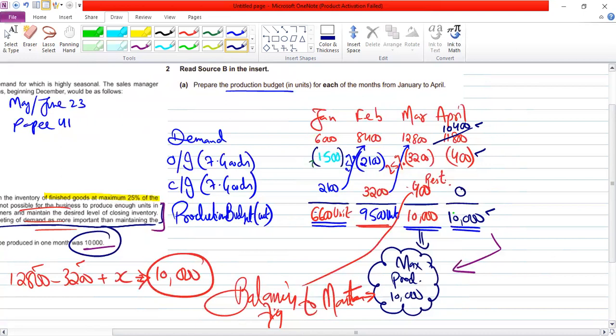You cannot change opening. You cannot keep closing. So what will you do? You have to reduce your demand. You are not going to sell what is your demand. You are going to sell less because of the bottleneck, that is, restriction, capacity problem. Got it or no, my friend?